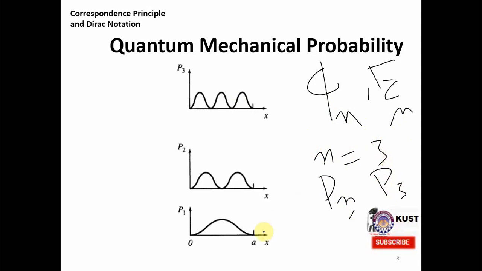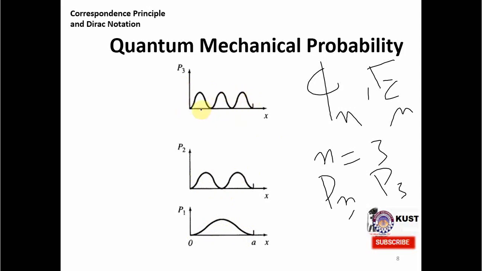Here you can see that in case of P1 you have this probability, which means that the particle has high probability. This is a Gaussian-like probability at the center, but when you go to P2 you have 2 peaks, and when you go to P3 you have 3 peaks.